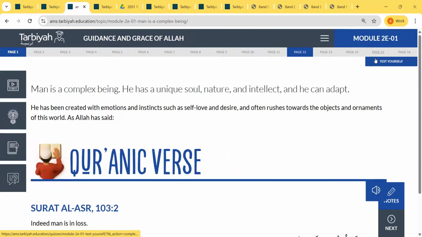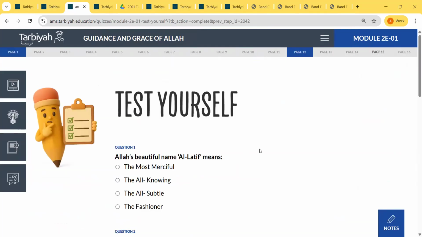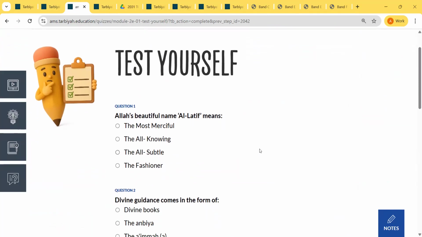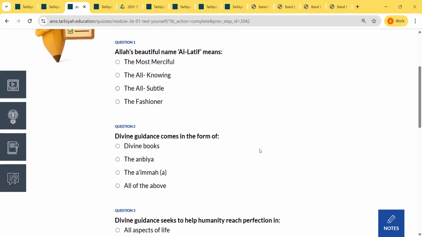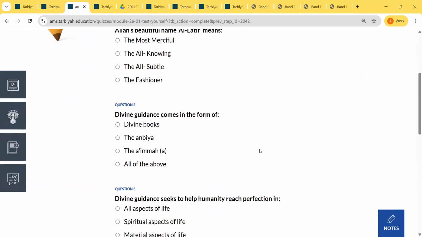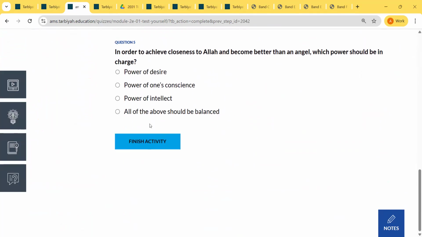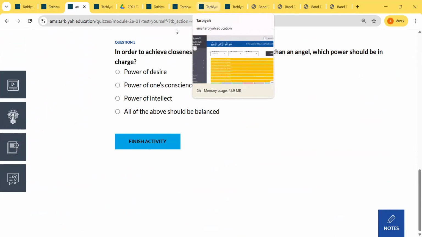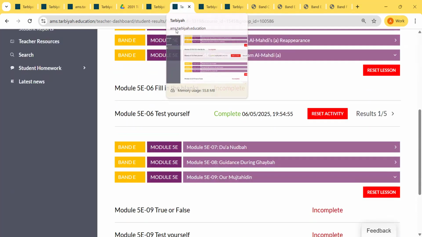I had mentioned this previously, but I will show you again. So this is the test yourself quiz page on the Tarbiya guide. For students, it says start activity. For us, it is showing because we are teachers and admins, so we will see this right away. When students click on start activity, they have to complete and submit finish activity before they navigate away from this page. If they do, then on the results page, we will see a yellow.